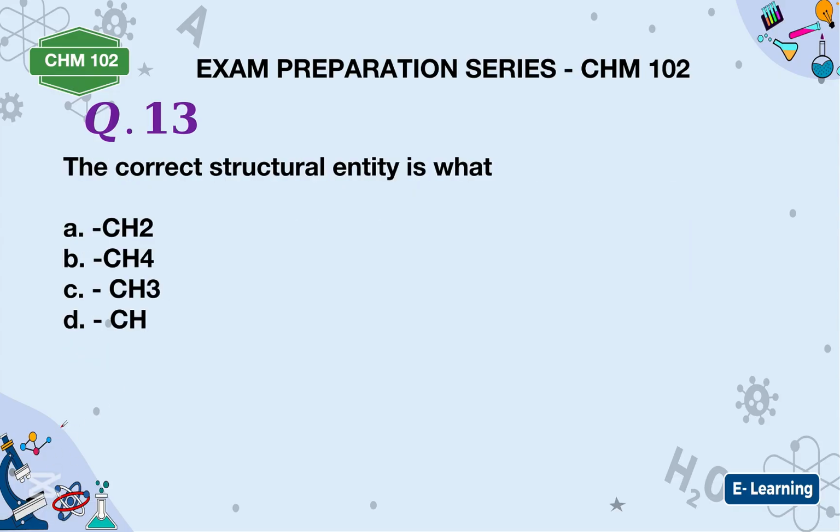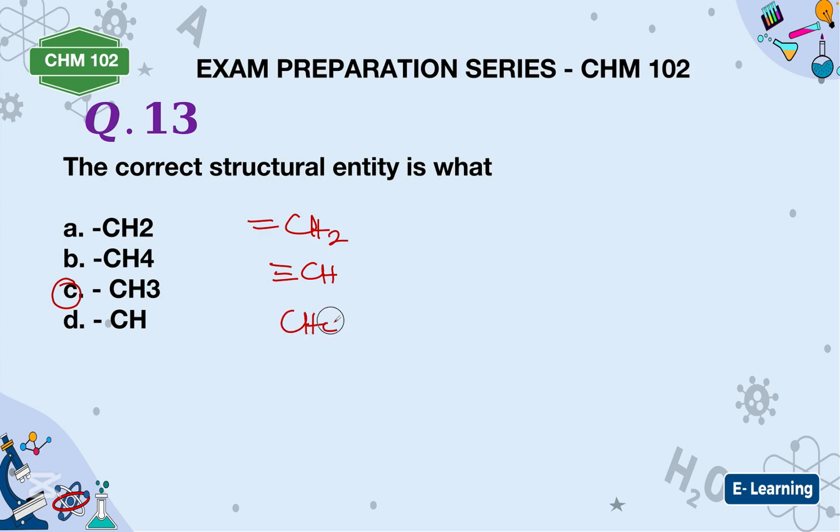All right. Now, the correct structural entity: if you have a bond attached to carbon, just one bond, it is supposed to be CH3. If you have two bonds, CH2 for 2 bonds. CH is 3 bonds.